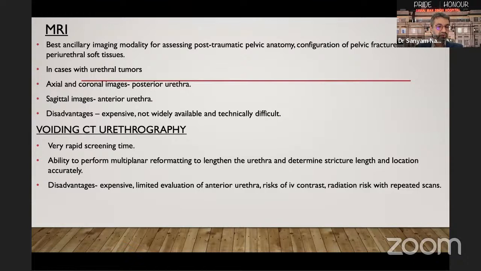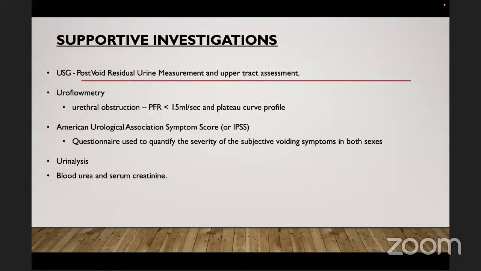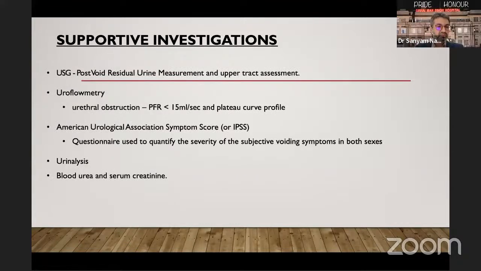Moving on to voiding CT urethrography, it has a very rapid scan time. It has the ability to perform multiplanar reformatting to lengthen the urethra and determine stricture length and location accurately. It is a fairly expensive investigation, has limited evaluation of the anterior urethra, and carries risks of IV contrast and radiation exposure. Supportive investigations include an ultrasound to determine the post-void residual urine and for upper tract assessment. Uroflowmetry shows a plateau curve profile and a peak flow rate less than 15 ml per second. An AUA score or IPSS score can be done to quantify the severity of subjective voiding symptoms. A urine analysis and RFTs can also be done.